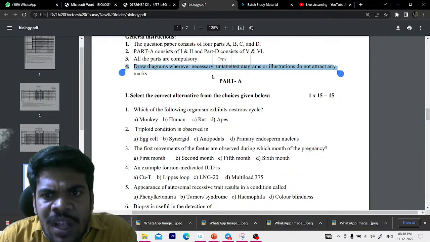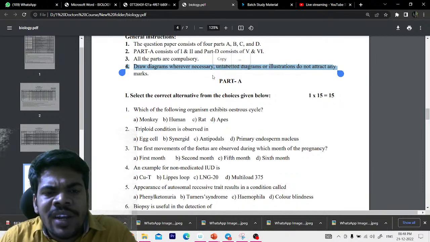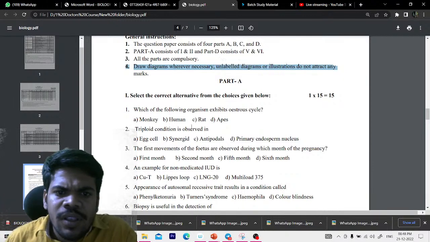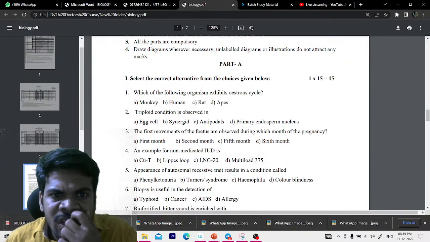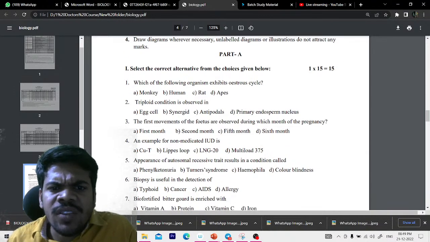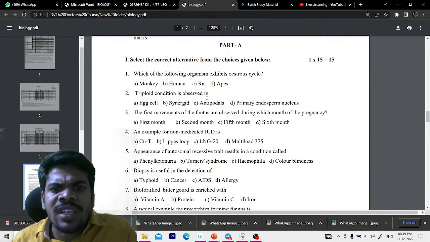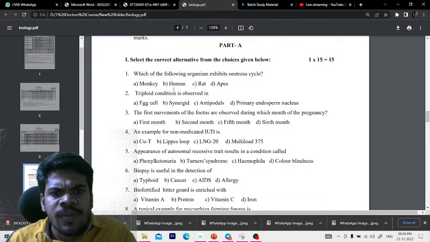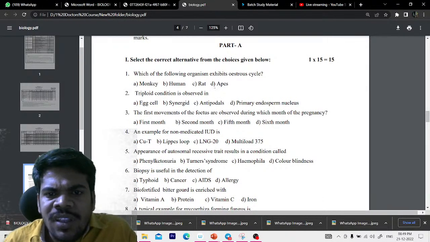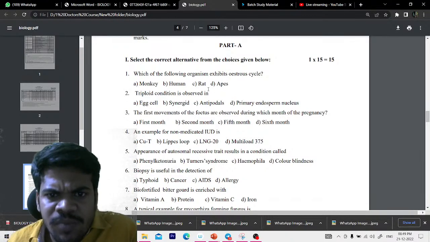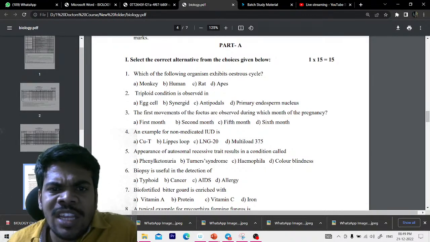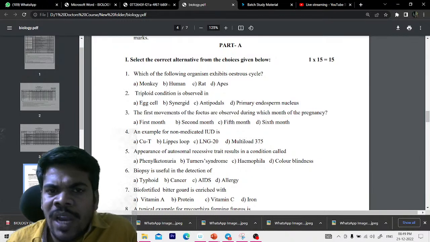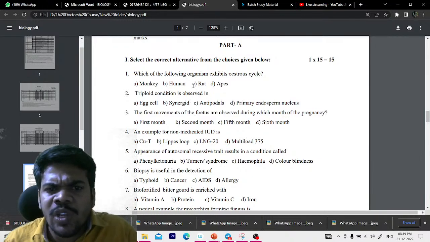Unlabeled diagrams or illustrations do not attract any marks. They strictly mention this word. Next, which of the following organisms exhibit the estrous cycle? Like that, they will give monkey, human, apes. They all have the menstrual cycle. Rat is another mammal other than the primates, so rat has the estrous cycle. Like that, you just mention the rat.